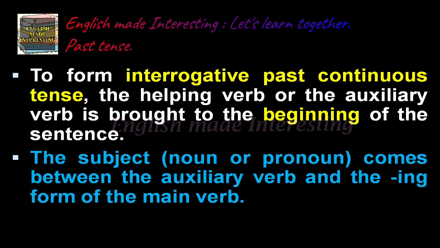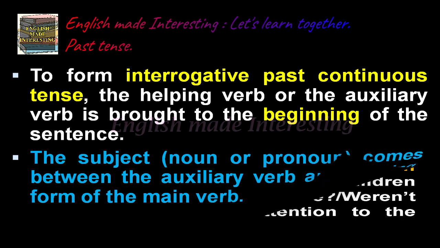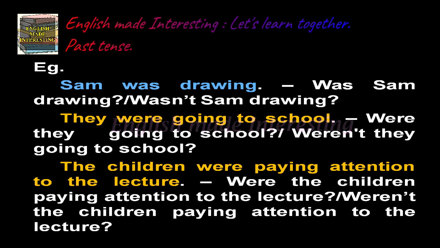To form interrogative past continuous tense, the helping verb or the auxiliary verb is brought to the beginning of the sentence. The subject, that is the noun or pronoun, comes between the auxiliary verb and the ing form of the main verb. Example, Sam was drawing. So it can be asked as, was Sam drawing or wasn't Sam drawing?